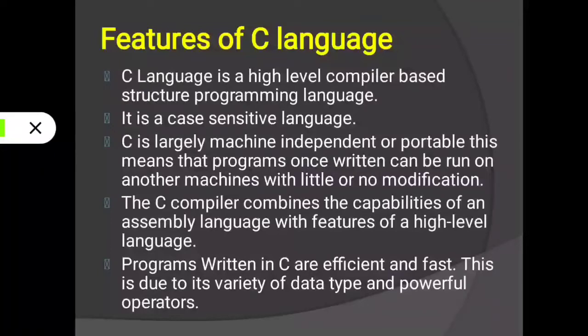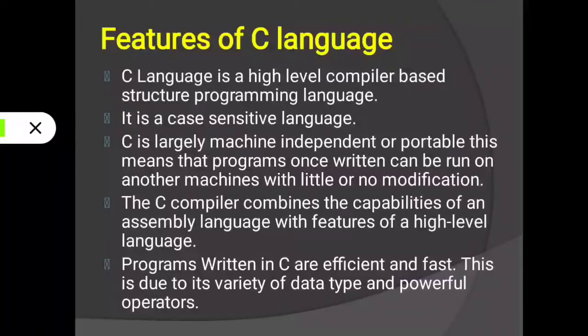When we develop a C program, that program will be platform independent. Platform independent means through whichever software we develop the C program, we can run that program in another environment or another platform also.